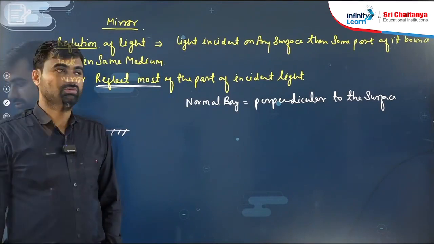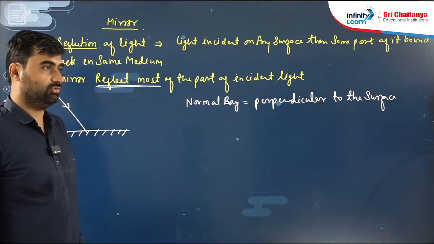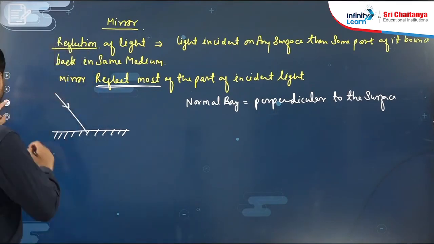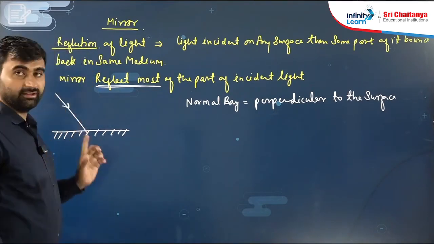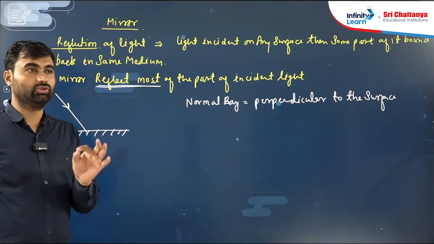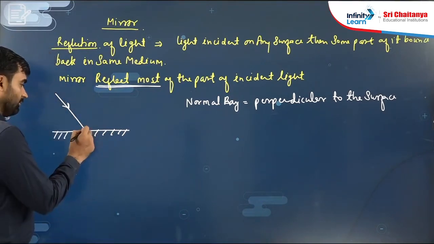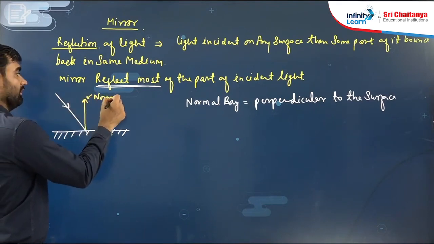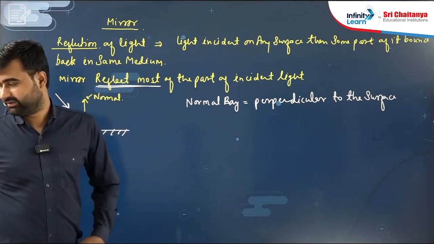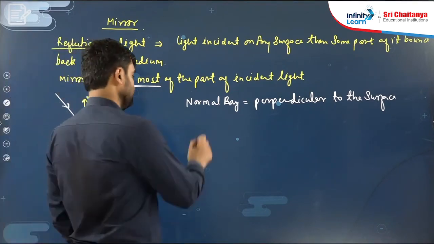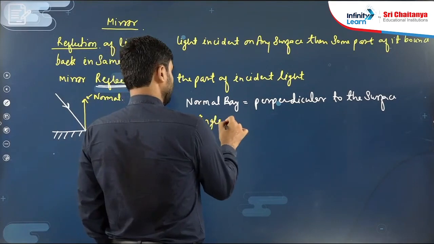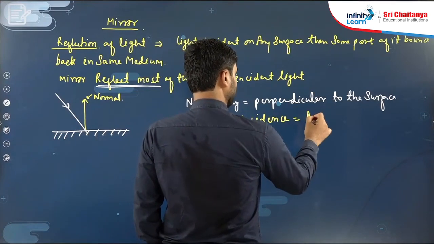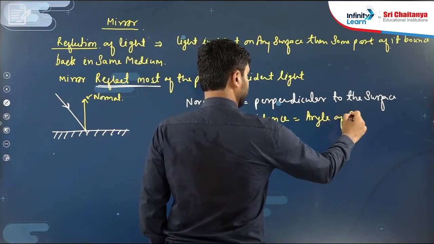We understood normal: perpendicular to the surface. This ray is incident here, and at the same point we have to draw the normal. So this is the normal, the perpendicular line. Now you know the angle of incidence is equal to the angle of reflection. You all know it.